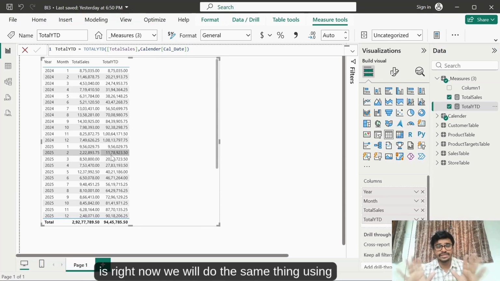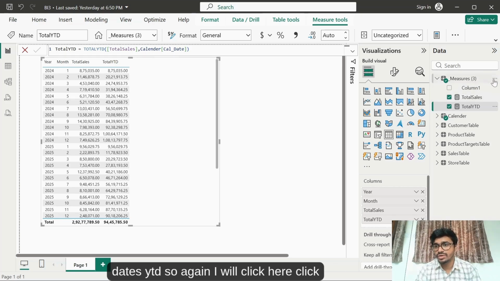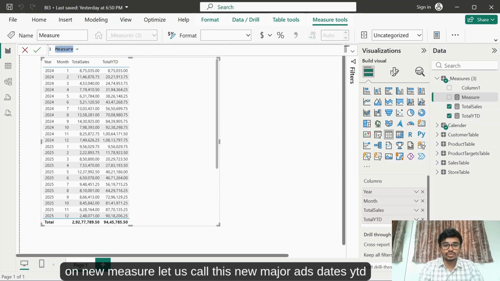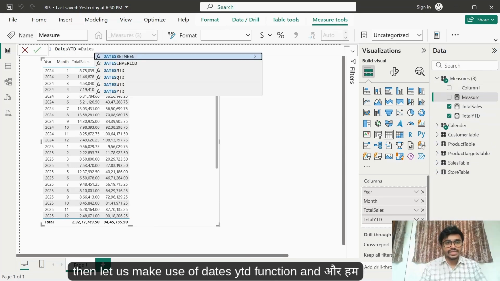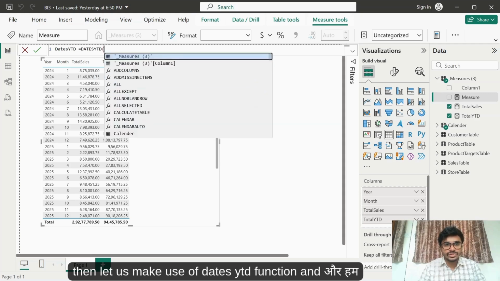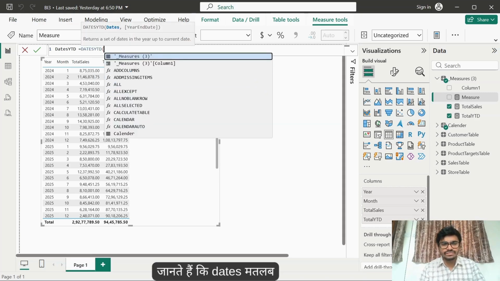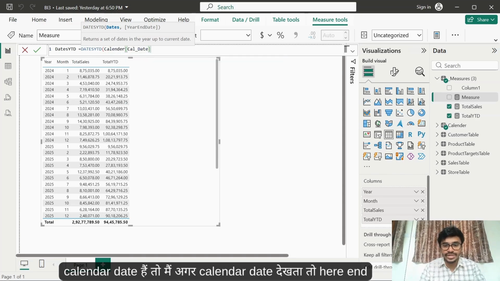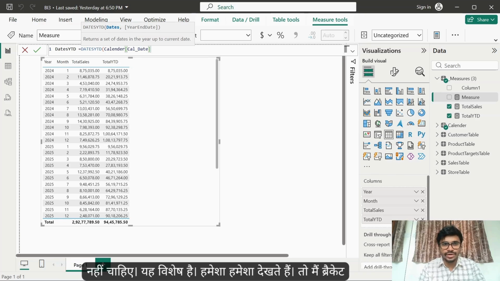Okay, this is right. Now we will do the same thing using DATESYTD. So again I will click here, click on new measure. Let us call this new measure DATESYTD. Then let us make use of the DATESYTD function. And as we know, dates means calendar date. So I will again take the calendar date. Year end is not required, that is optional. Anyways, we have the complete data. So I'll close the bracket.